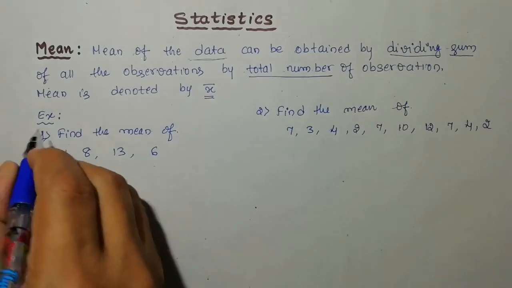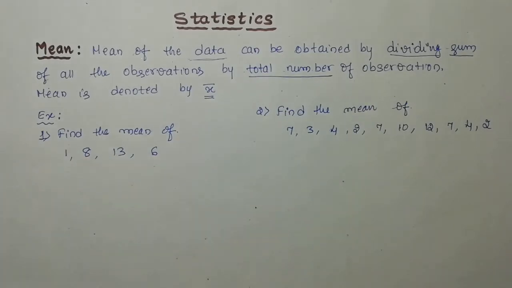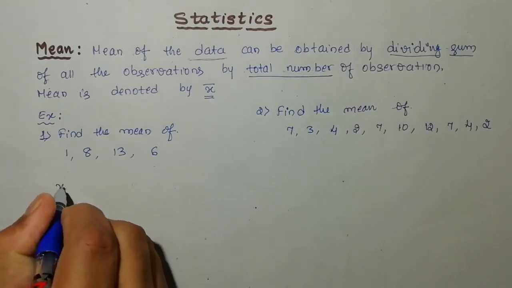Now these are the two examples I have considered. I will solve one example for you, then it will be very clear. First, I'm going to write the formula.